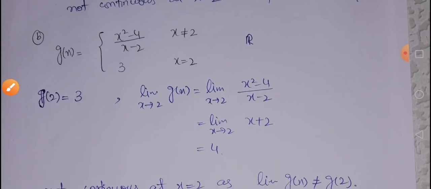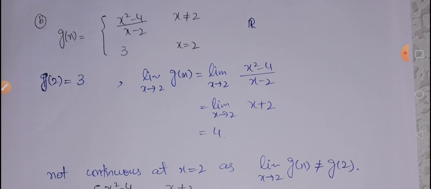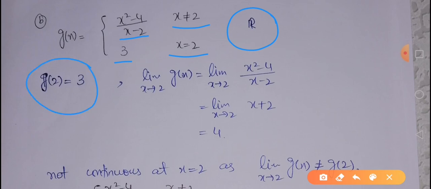Then we have a second function, g of x is equal to (x square minus 4) over 2 if x is not equal to 2, and 3 if x is equal to 2. So it is a piecewise defined function and its domain is the set of all real numbers. So number 1, we will evaluate the functional value, which is g of 2, that is 3.